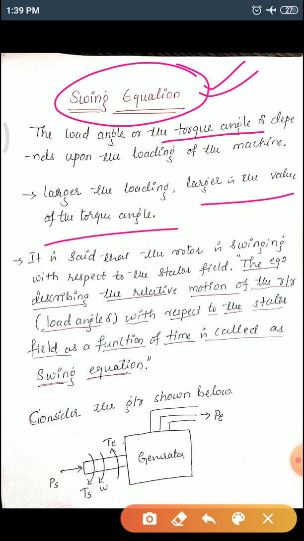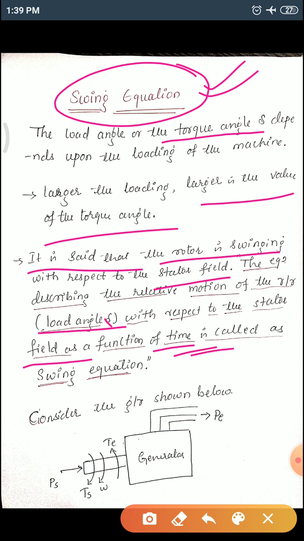Suppose some load is added, then the rotor will be decelerated, and if some load is removed, then it will be accelerated. So it is said that the rotor is swinging with respect to the stator field. The equation describing the relative motion of the rotor angle delta with respect to the stator field as a function of t is called the swing equation.